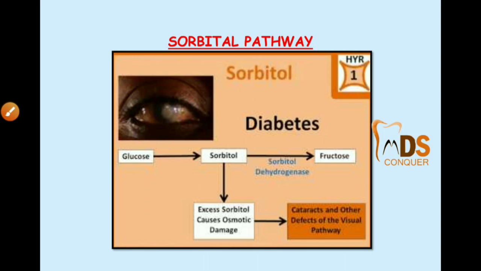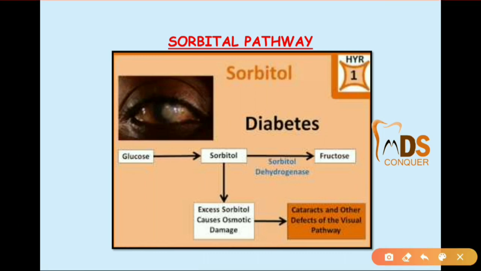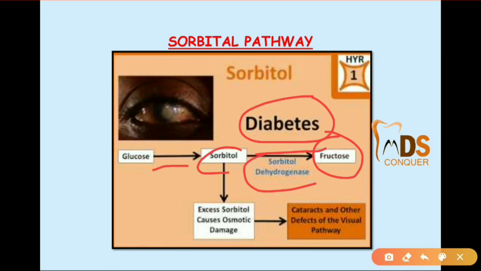Then coming to the sorbitol pathway, it may cause problems in diabetes, where glucose is converted to sorbitol, and this sorbitol is converted into fructose by sorbitol dehydrogenase. So if there is any defect, excessive sorbitol will cause osmotic damage, which finally results in cataracts and other defects of the visual pathway, mainly in diabetic patients.